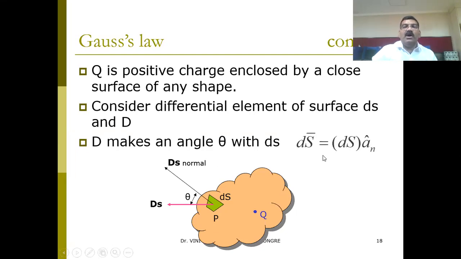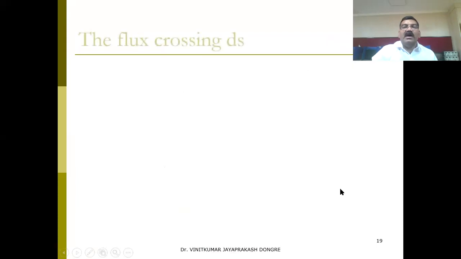Now here we have to represent that dS, this small surface, is a vector quantity, because the normal is there to this. So this is the surface area dS into a_n. a_n is the normal, whatever the normal is there.